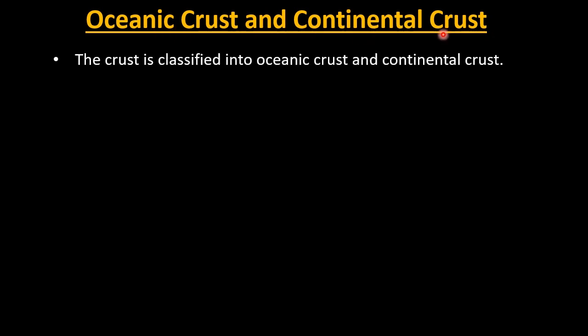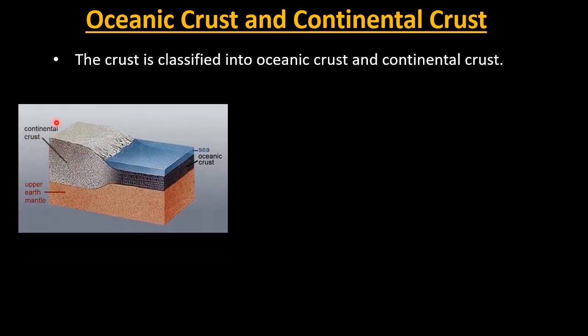The crust can be divided into two sublayers, that is oceanic crust and continental crust. Now let us learn what is oceanic crust and continental crust. So the crust is classified into oceanic crust and continental crust. So here in the picture, you can see continental crust over here. This thick portion is known as the continental crust. And here you can see sea, that is ocean, and under that there is this portion. This portion is known as the oceanic crust.